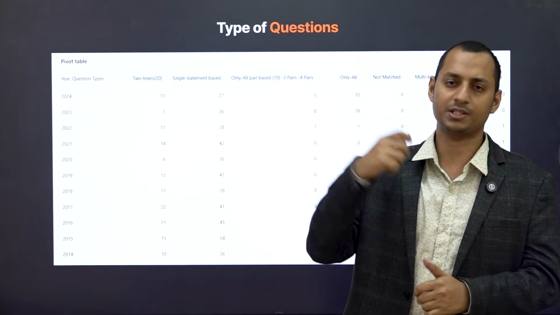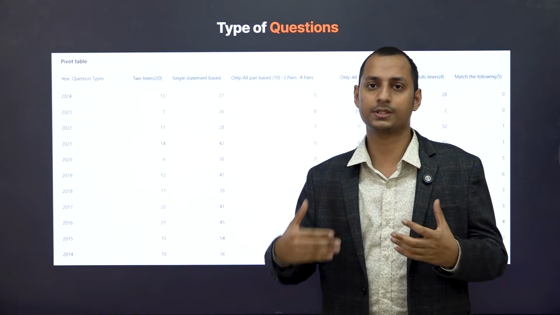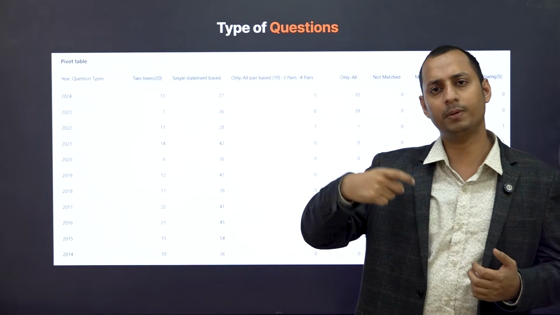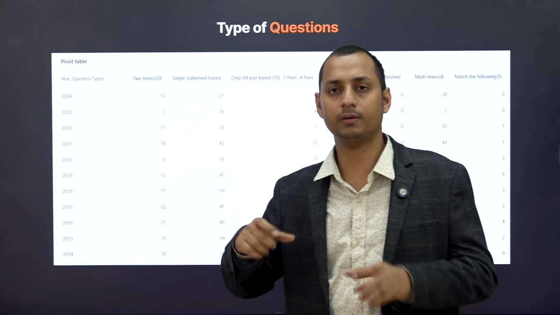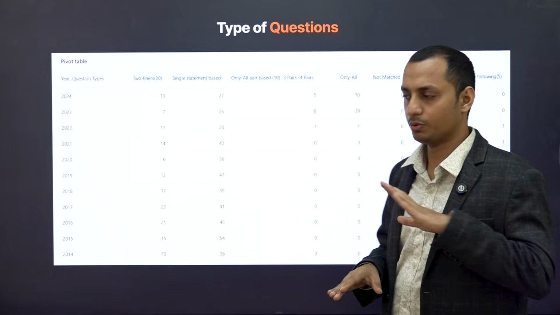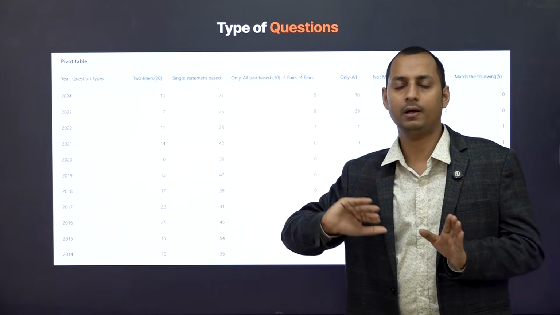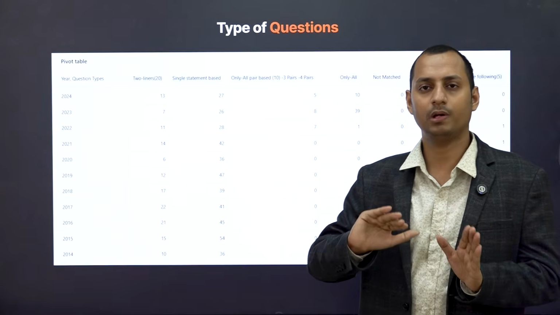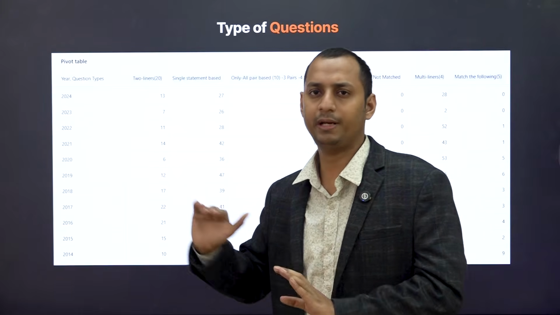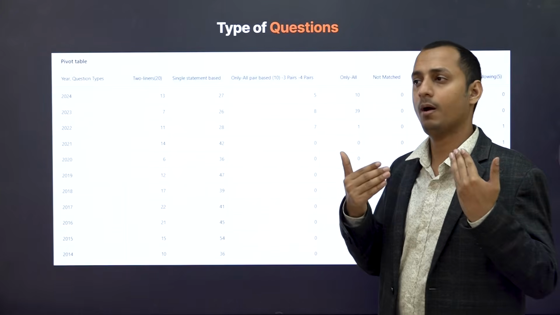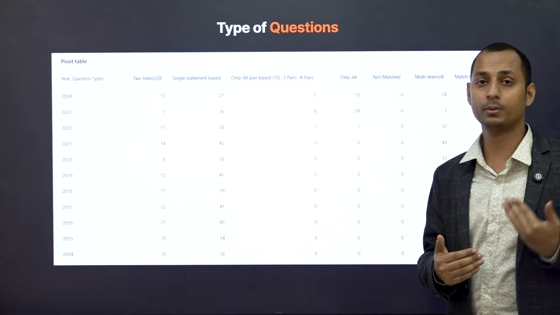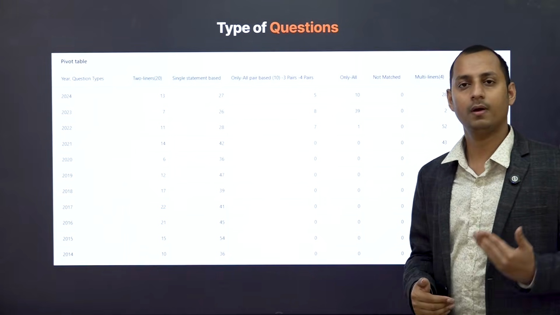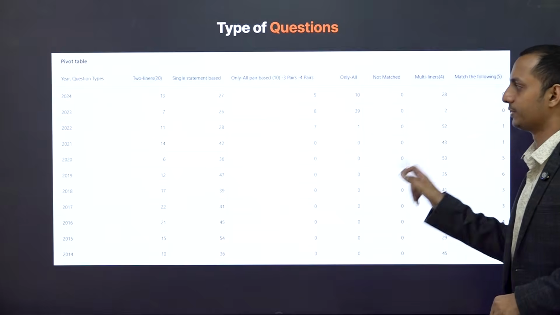Kitna question statement and assertion pe aa gaya. Kitna questions pair only aa gaya. So we'll be mostly following the 2025 pattern with respect to the type of questions. So therefore, you will have a feel as to the time management, and you will also have a feel that you are attempting a UPSC model question paper. So we are trying to exactly align our paper with the 2025 paper here as well.